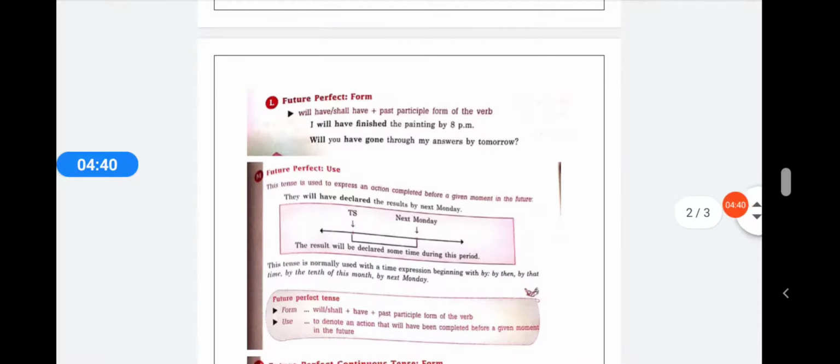Future perfect form: will have or shall have plus the past participle of the verb. For example, I will have finished the painting by 8 p.m. Now you are talking about the future perfect tense. Here you are using the past participle of the verb. Please remember, with will have or shall have, you are using the past participle of the verb.